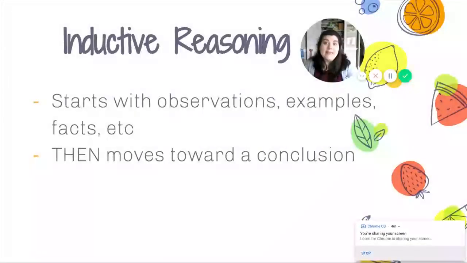Okay. Inductive reasoning starts with observations, examples, facts, all that kind of information, then starts to move towards a conclusion. So if we're sticking with that idea of schools and start times, it might start with observations in the classroom. It might start with studies that have been done that are on both sides.